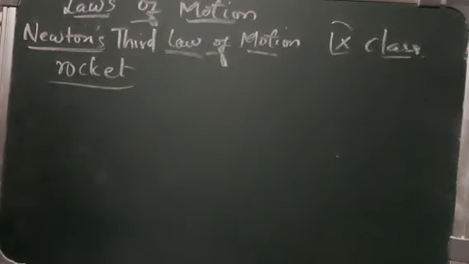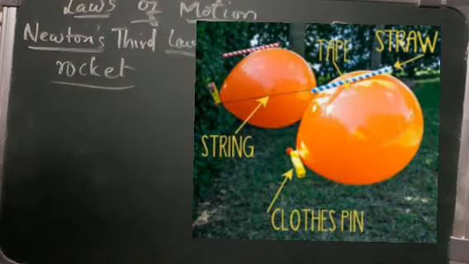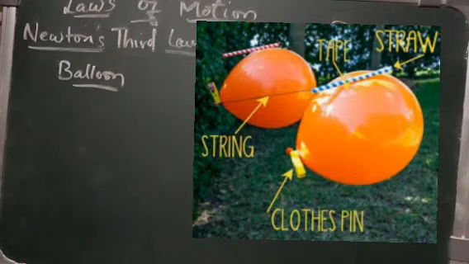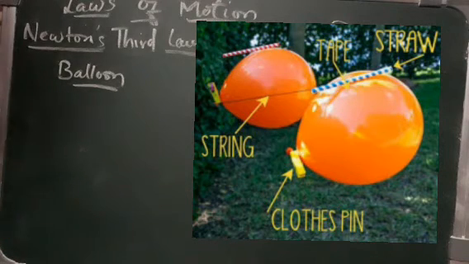If you take the example of a balloon, just inflate the balloon and press its neck with a finger as shown in the figure, so that the air cannot escape from it.